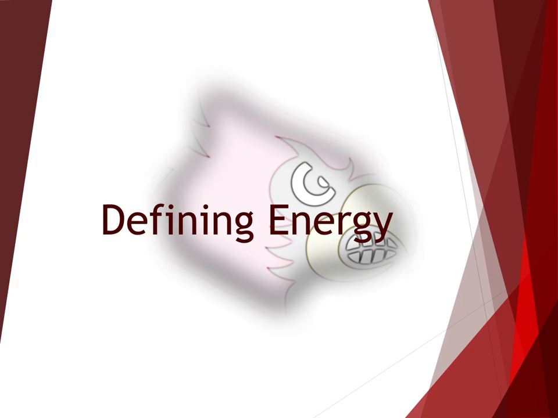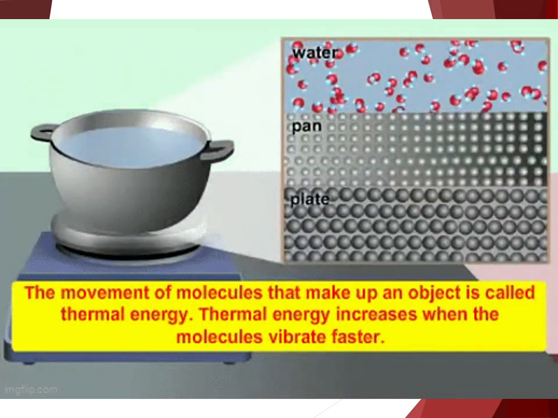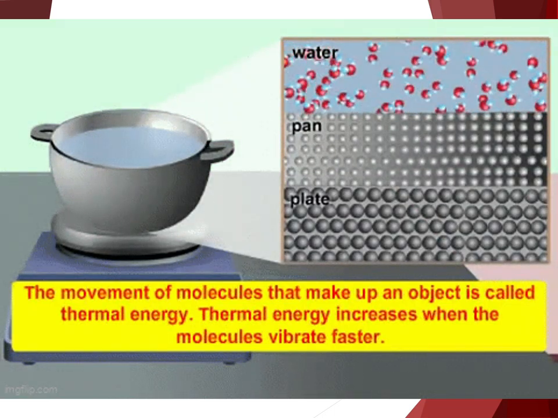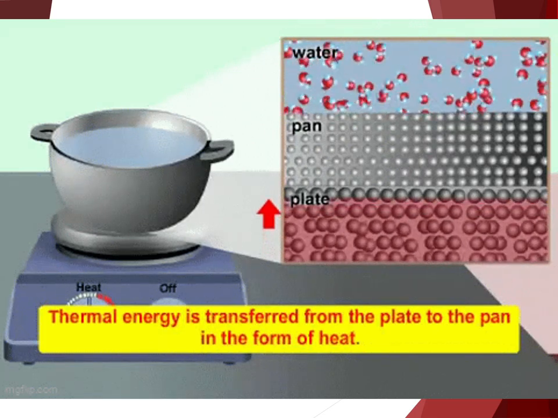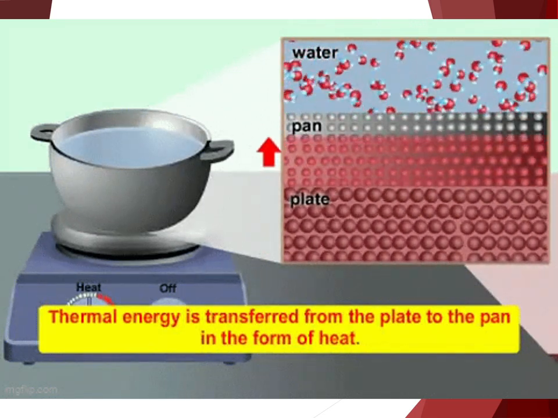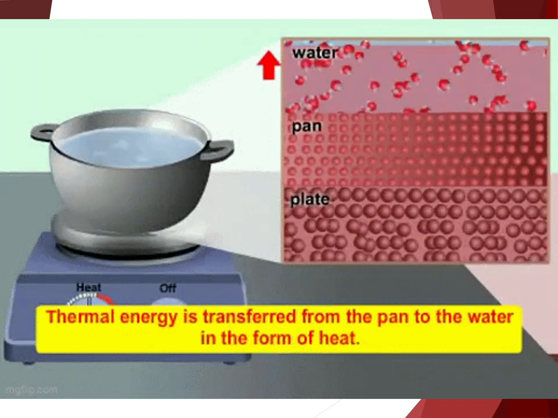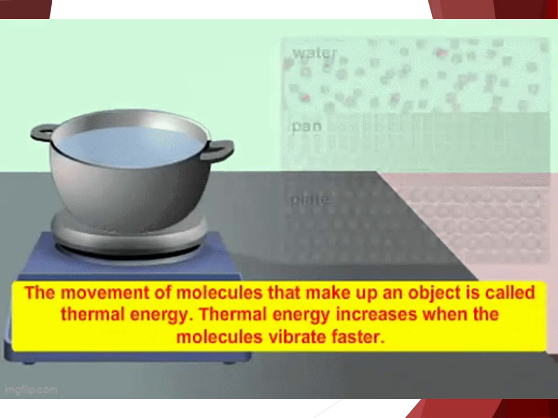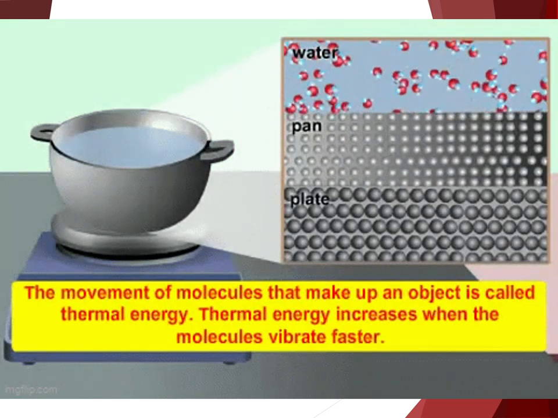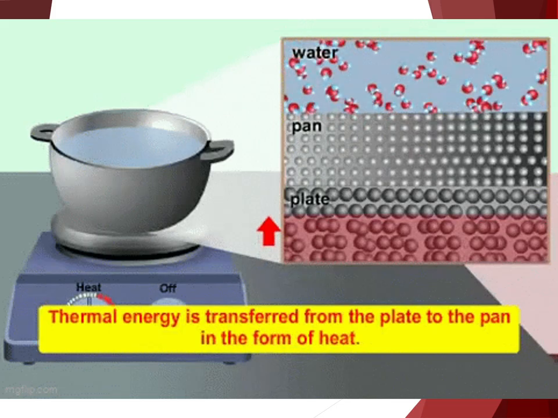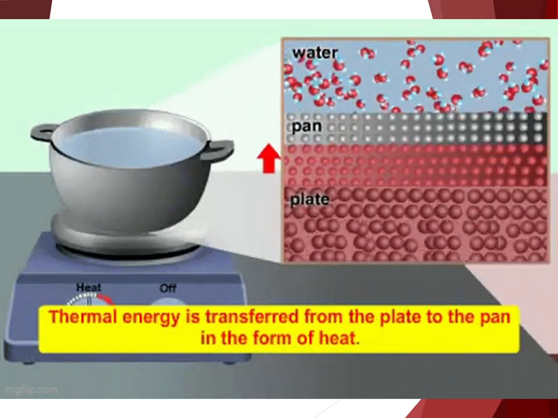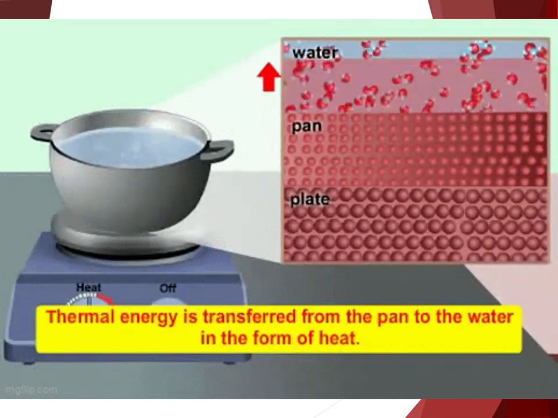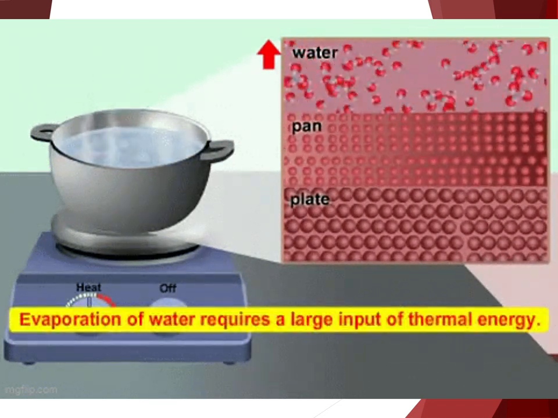Our next main idea: defining energy. All organisms require a source of energy, but what is energy? Energy is the ability to do work or cause change. The processes of living organisms, such as moving and building molecules, are examples of work that can be accomplished using energy. To do this work, cells convert energy from one form into another form.